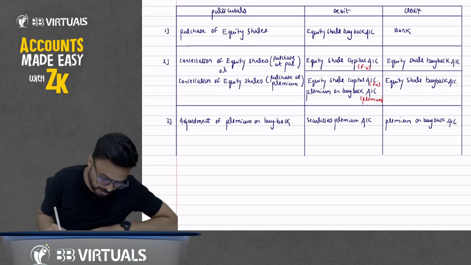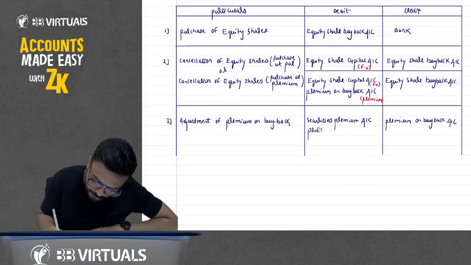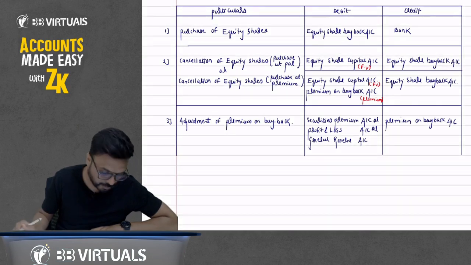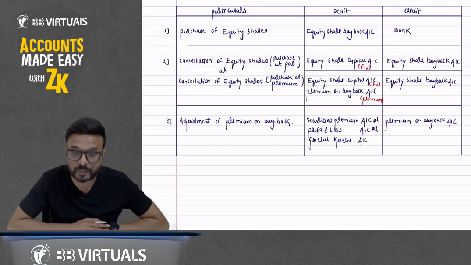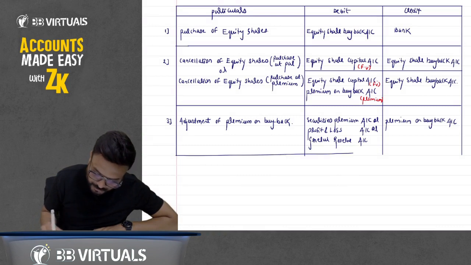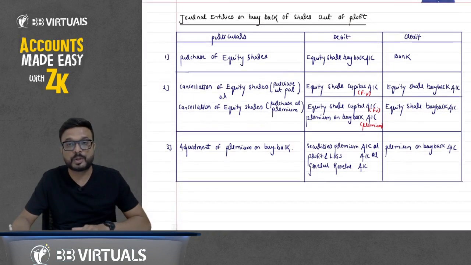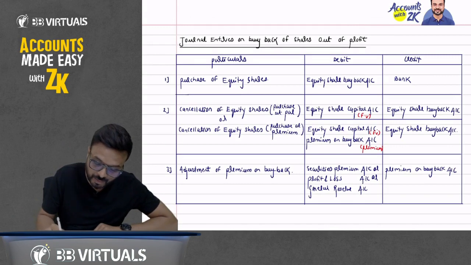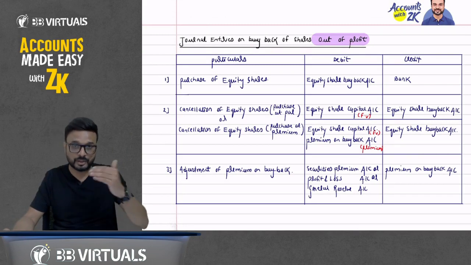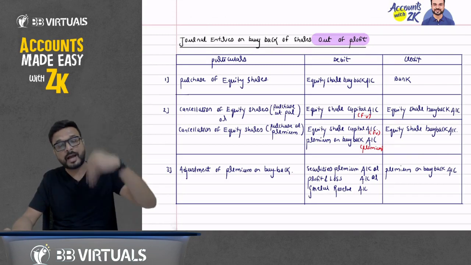So securities premium account debit, or you can say profit and loss account debit, it is a free reserve, or you can utilize general reserve account debit. I have written here 'or'. So you can utilize securities premium, profit and loss account, or general reserve. Now, should we pass an entry for issue of shares in the market? The answer is no, because we are passing here the general entry for buyback of shares out of profit. We are not passing an entry for buyback of shares out of fresh issue of shares.